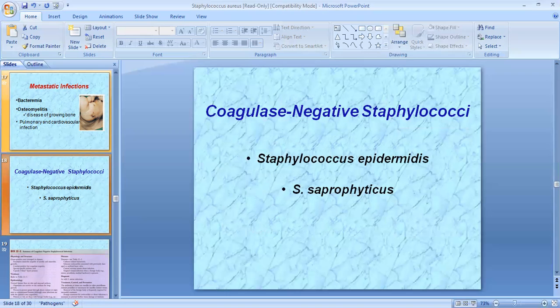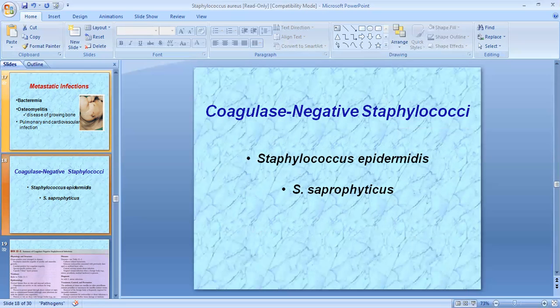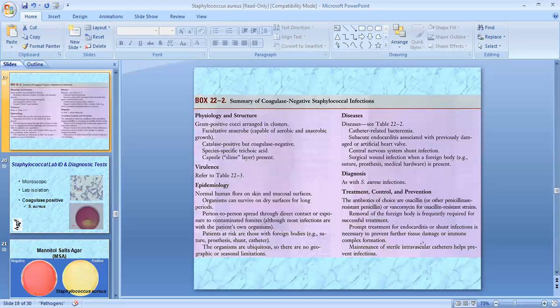There are some coagulase-negative staphylococci like Staphylococcus epidermidis and Staphylococcus saprophyticus. They are arranged in clusters. They are facultative anaerobes, catalase positive, species-specific teichoic acid is there, and capsule is there. In epidemiology, they are normal human flora on skin and mucosal surfaces. The organism can survive on dry surfaces for a long period.